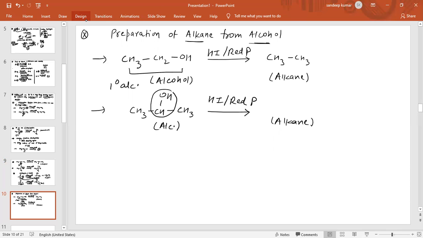This is a 2-degree alcohol because the OH group is attached to a carbon whose neighbors are 2.